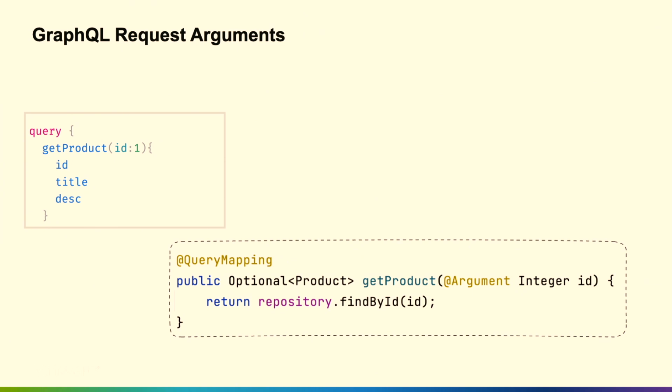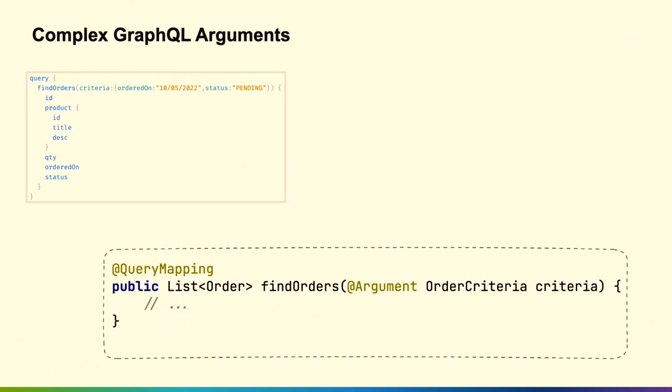We talked about arguments earlier. So in your GraphQL side, you have an argument. How do you bind that to an argument over on the Spring side? Well, you use the @Argument annotation. You can also use complex arguments. So here I'm saying, hey, I have an order criteria. That order criteria could have a bunch of fields like ordered on and status. Again, we can support not only simple arguments, but also complex arguments.